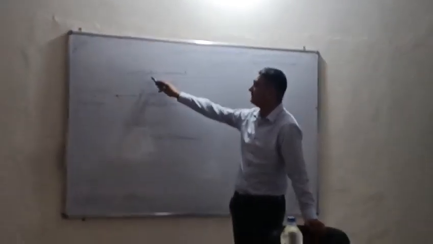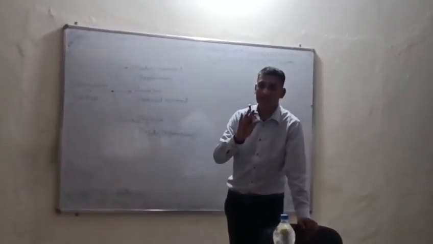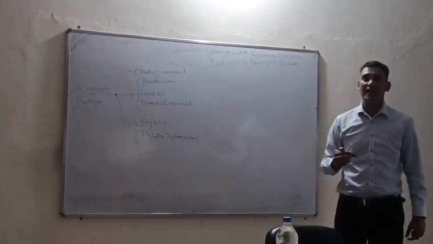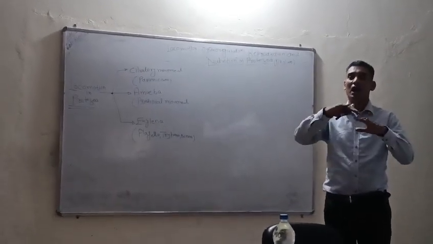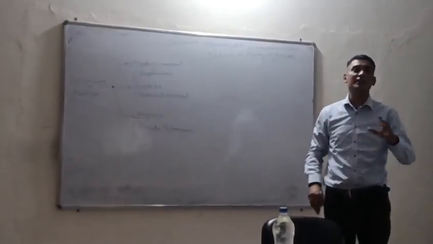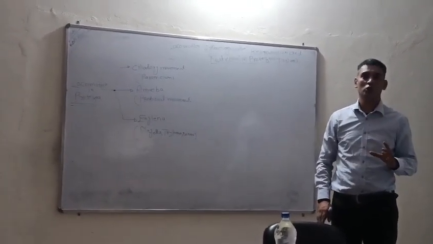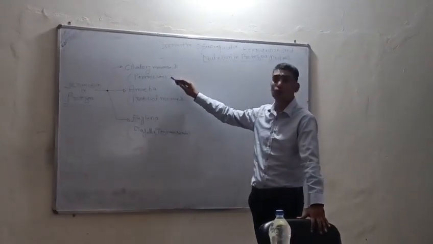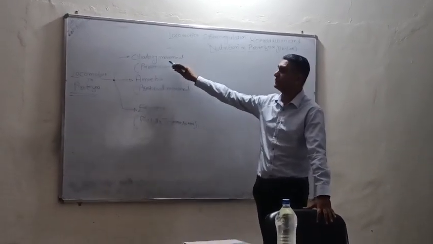The first is the ciliary movement. What is the ciliary movement? Ciliary movement means the organism moves by the cilia. As you saw in the structure of paramecium, there are cilia surrounding the plasmalemma of the paramecium. That cilia is responsible for the movement in case of the paramecium, and paramecium is one of the examples of the ciliary movement.